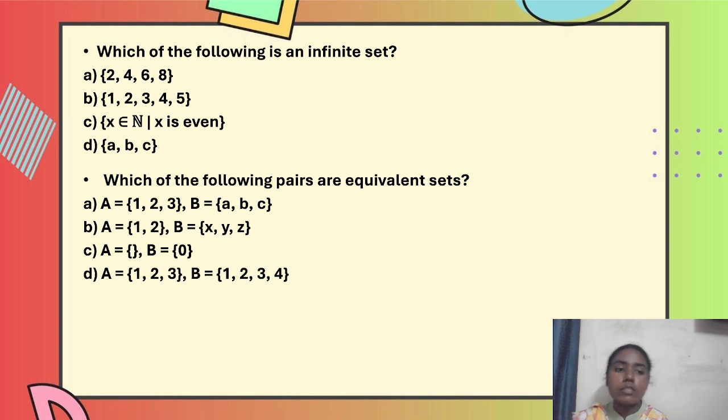Both A and B have the same number of elements, so it is considered to be an equivalent set. All the other sets we can't say are equivalent because they don't have the same number of elements. So this is where the formative assessment ends.